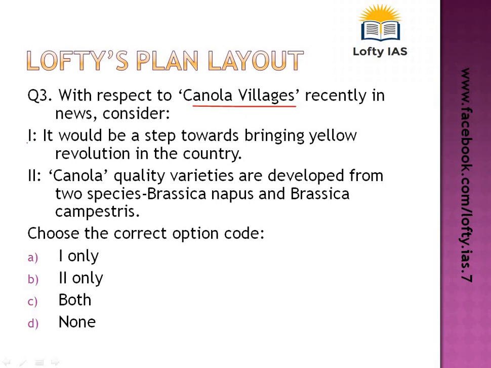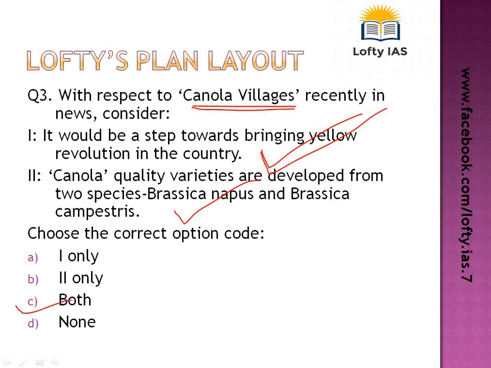So the question is, would it be a step towards bringing yellow revolution in the country? Definitely, because yellow revolution is a phenomenon where we talk about exponential growth of oilseeds cultivation. So if we develop these canola villages, definitely it would help in oilseed production, right? So this is a correct statement. Canola quality varieties are developed from two species, Brassica napus and Brassica campestris. So this is also a correct statement.